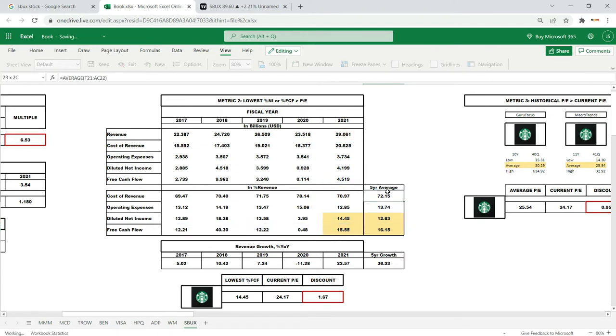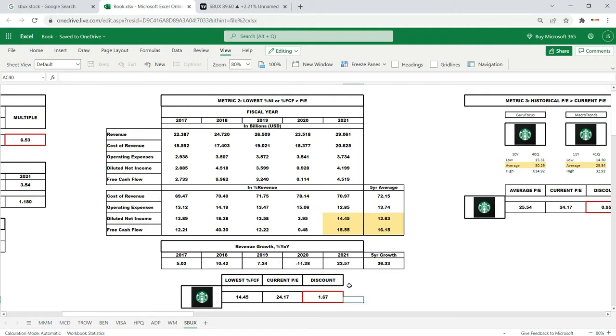I'll show you the relationship of the cells. Of the 4 highlighted values, we'll use the lowest one to divide the current PE. But I won't be using 12.63 here because look at 2020, that's an anomaly. So instead, I'm going to be using 14.45 to divide the current PE. And we'd get a premium of 1.67. This means the stock is trading at overvalued prices.